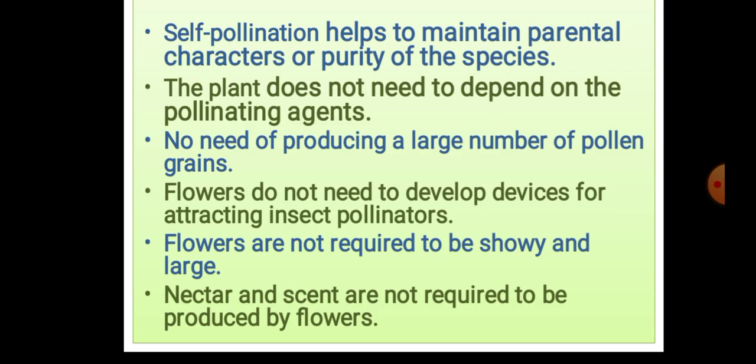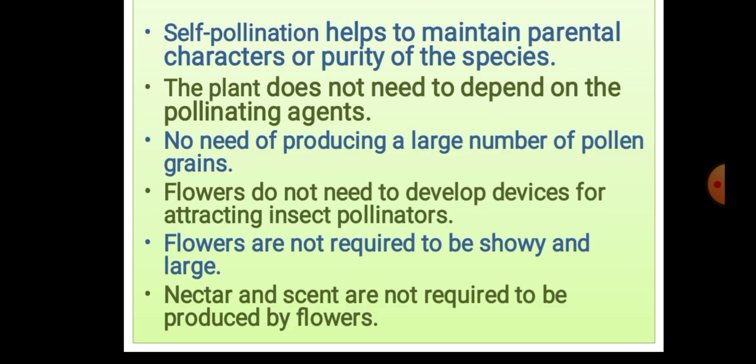Here there is no need of agents or pollinators, so showy or large flowers are not required. Nectar and scent are not required to be produced by flowers. These two things mainly attract insects, but here the flower is self pollinating, so these things are not required. So these are the advantages of self pollination.